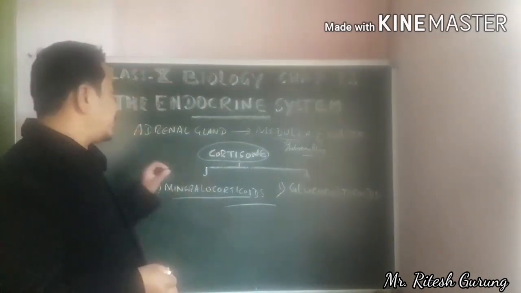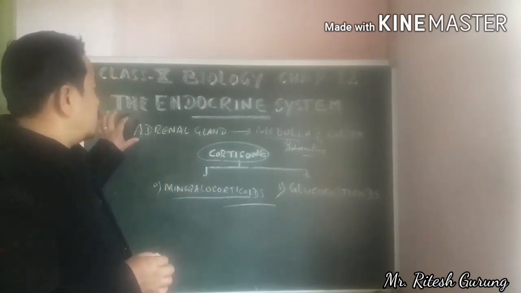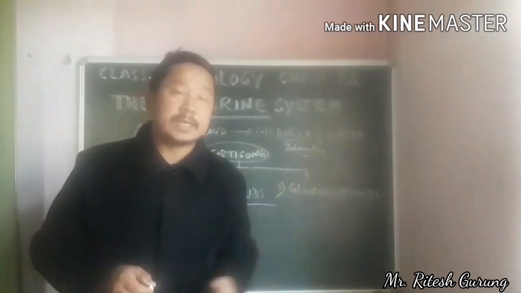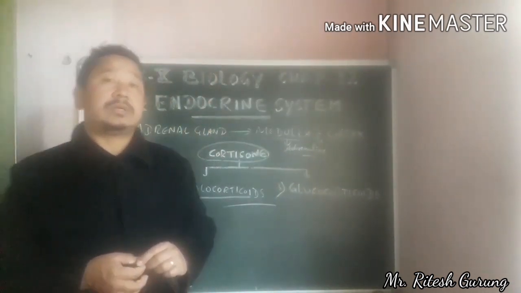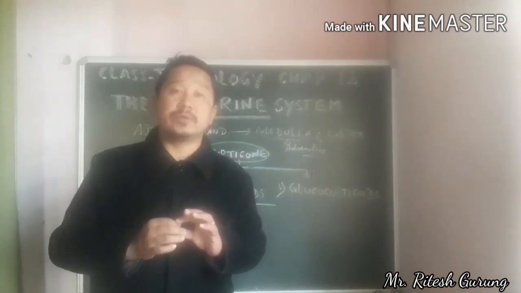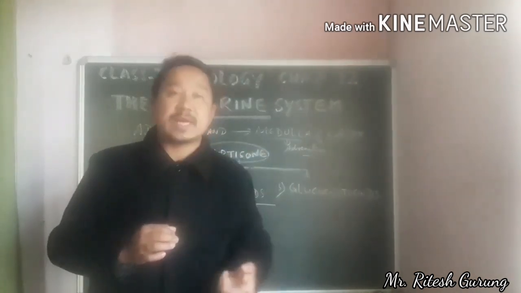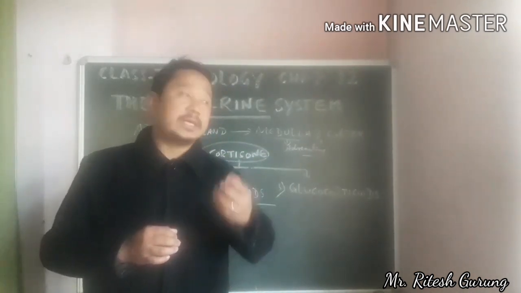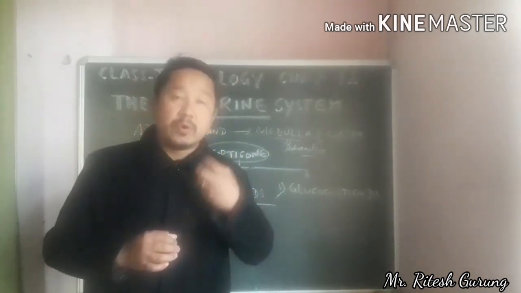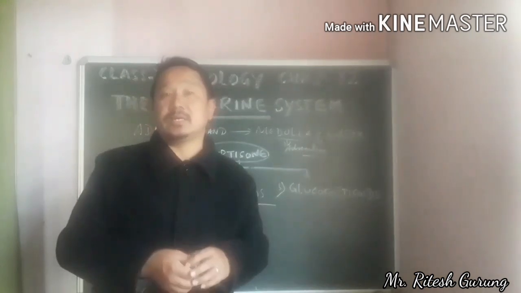If there is an overgrowth of adrenal cortex in a mature female, then she will develop some secondary sexual characteristics of male, that is having a beard, mustache, deep voice like males.